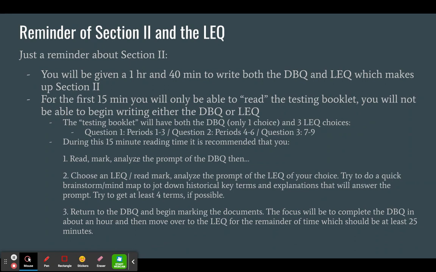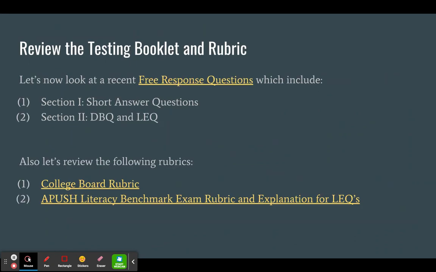So I hope that helps you understand. If not, come and ask questions. We'll go ahead and talk about it in class before we take a final, and most likely before we take some of the DBQ and LEQ tests in one sitting. We'll discuss some of those questions and concerns that you have about this process.